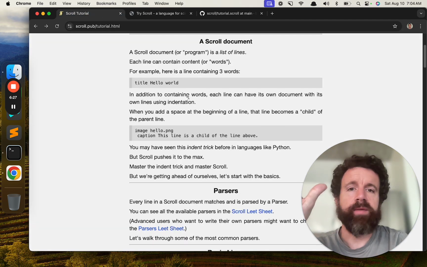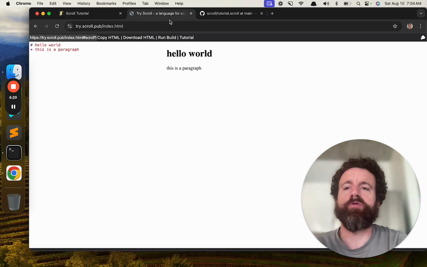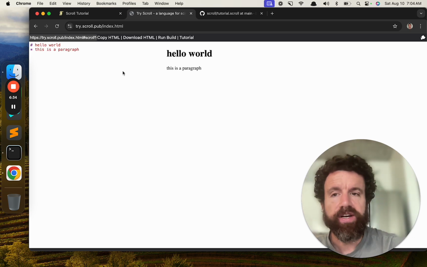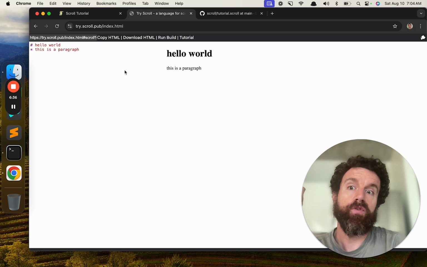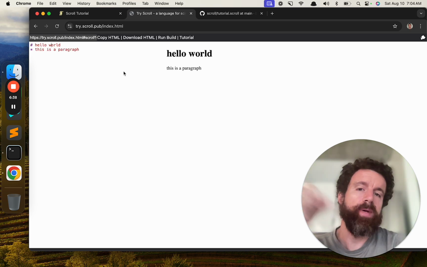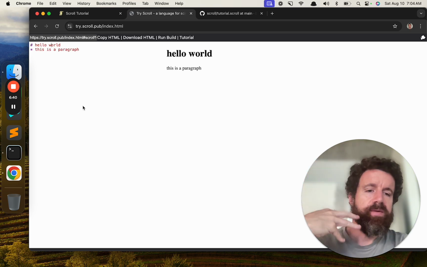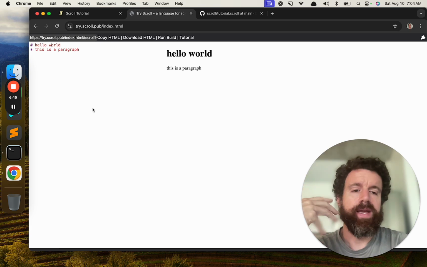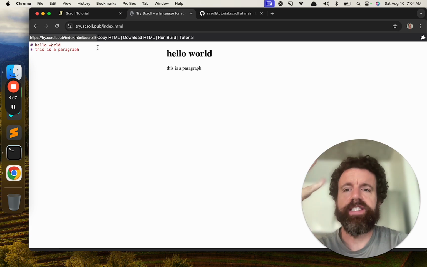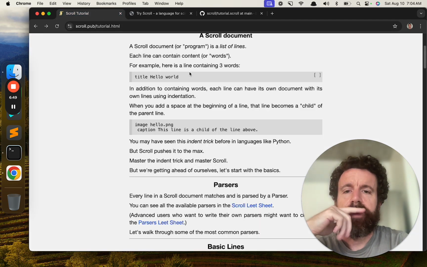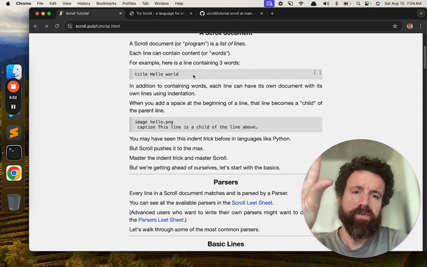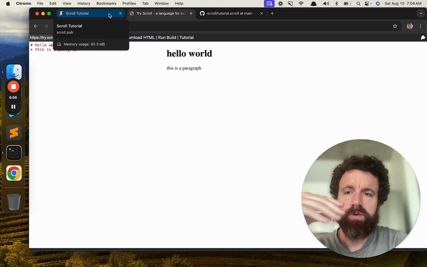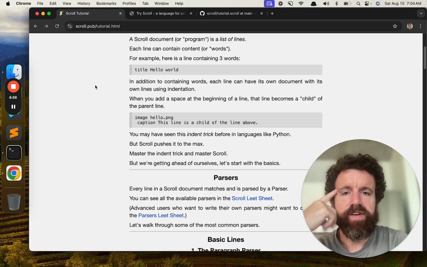Now, Scroll documents, some of them compile to HTML. Sometimes you want to compile to RSS, to text files, to CSV files, JSON files, JavaScript files. Scroll can build a lot of things, and it's going to continue to be able to build more things. Soon we'll be able to make ebooks like EPUBs and Mobis. You'll be able to make animated GIFs, SVGs, stuff like that. But we started focusing on blogs, and that will always be the primary focus. So blogs and kind of scientific notebooks.